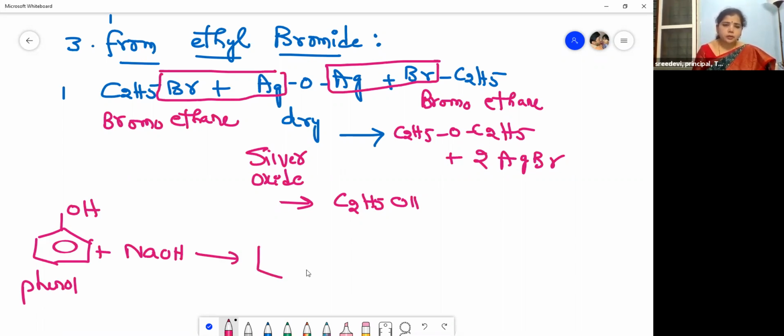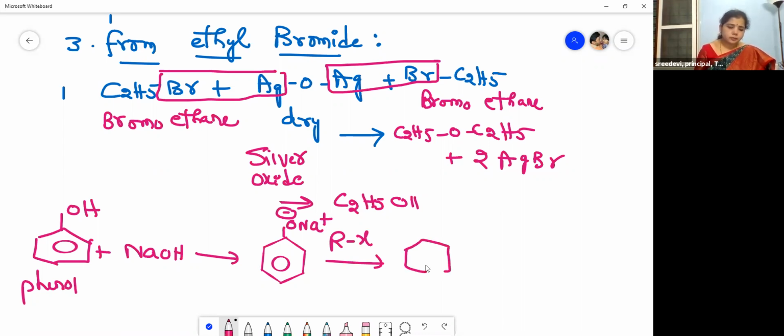You will get our sodium phenoxide. And this sodium phenoxide is treated with our alkyl halide like this, and you will get alkyl phenyl ether, that is aromatic ether, like this, OR. So this is the third preparation from ethyl bromide.